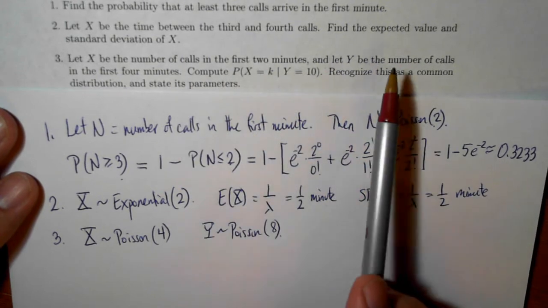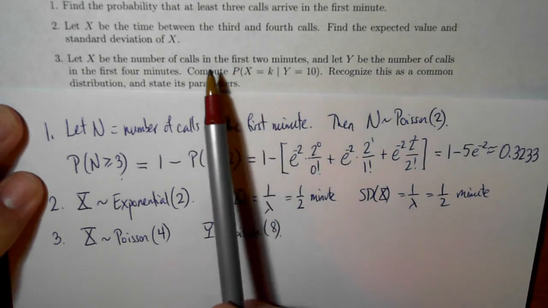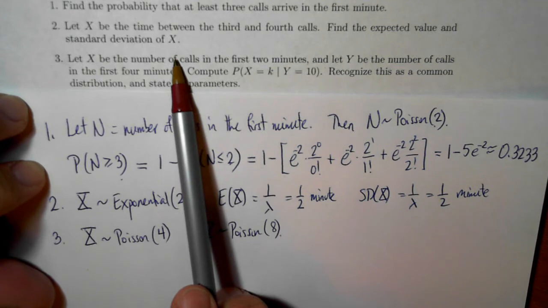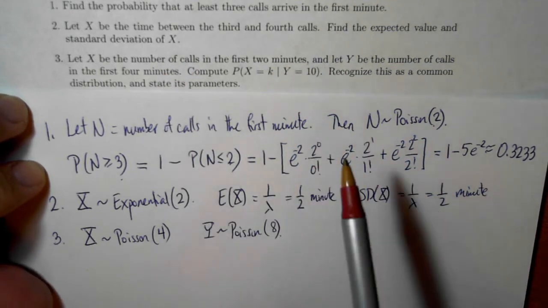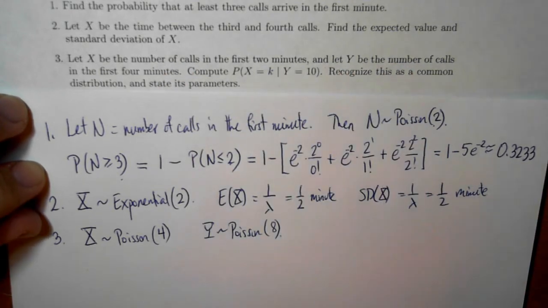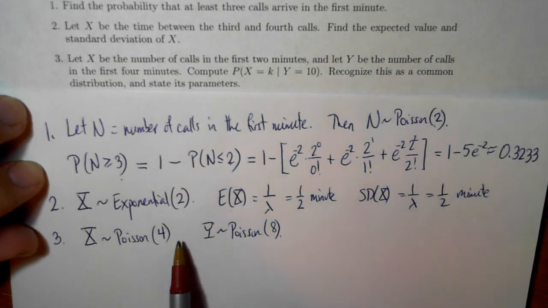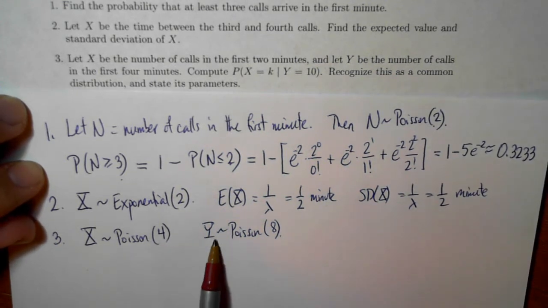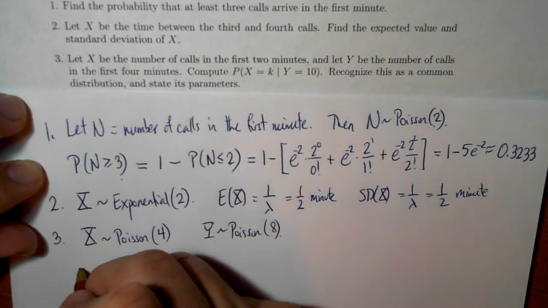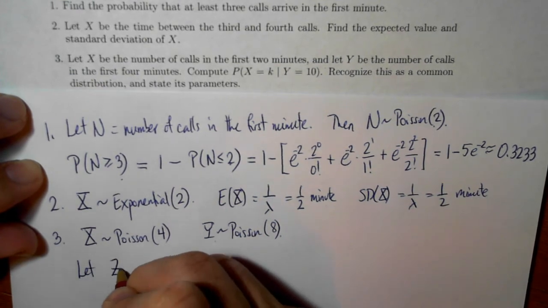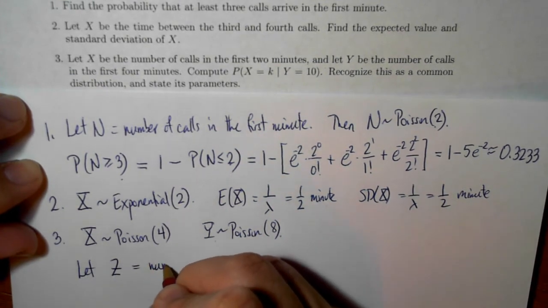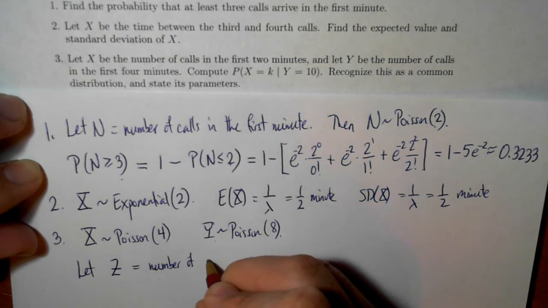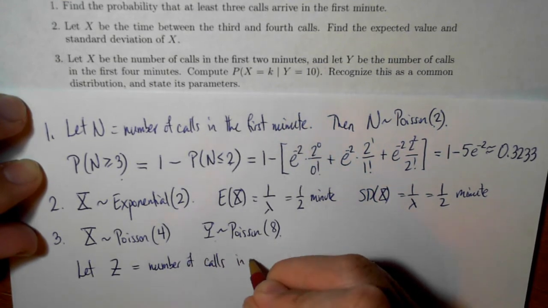Now clearly x and y are dependent. Y has to be greater than or equal to x. X is the number of calls in the first 2 minutes, and so that influences what the value of y can be. So these are dependent, so let's figure out something that's independent. So let z, let's make a new random variable, be the number of calls in the second 2 minutes.